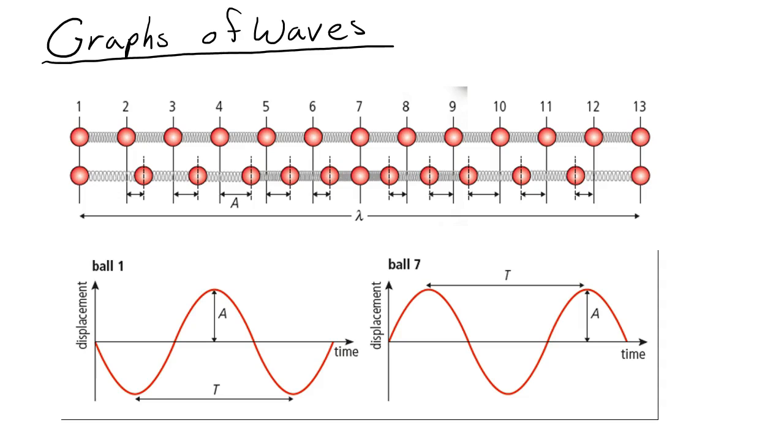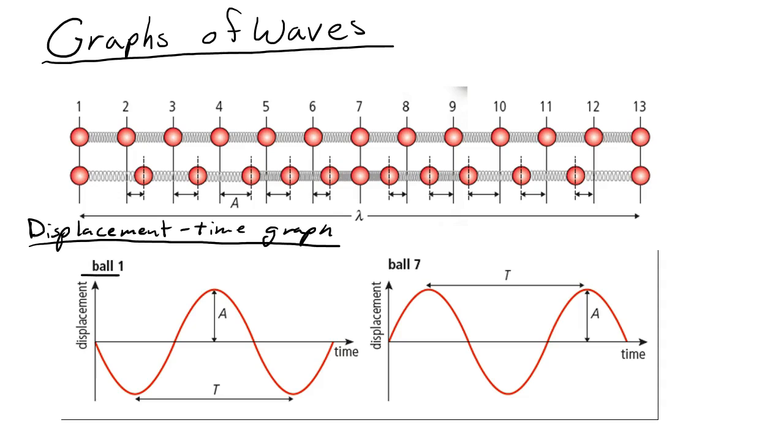Okay, so the first type of graph I'm going to talk about is a displacement time graph. A displacement time graph shows what a single particle in the wave is doing throughout the time period measured. In this case I have two graphs here at the bottom.